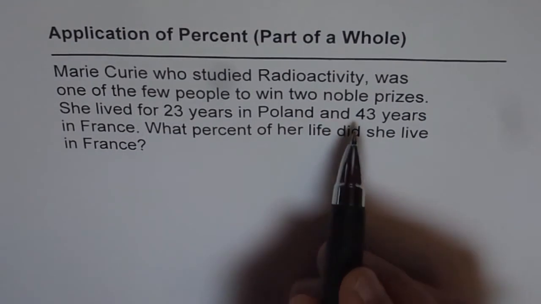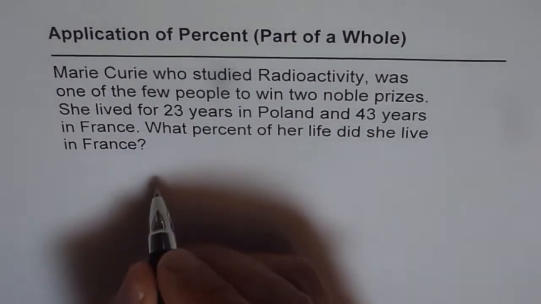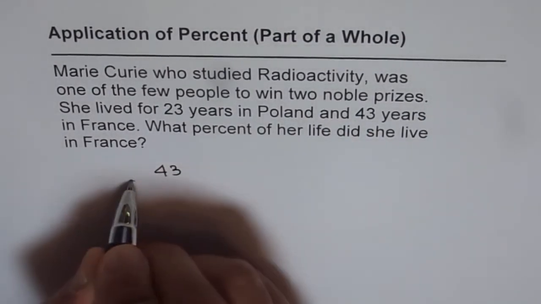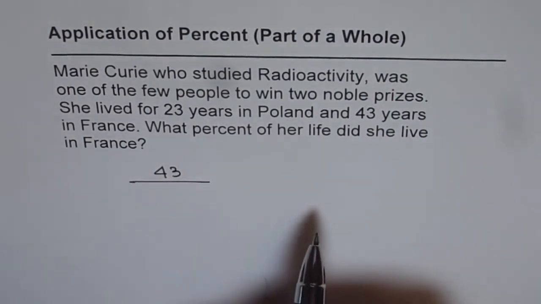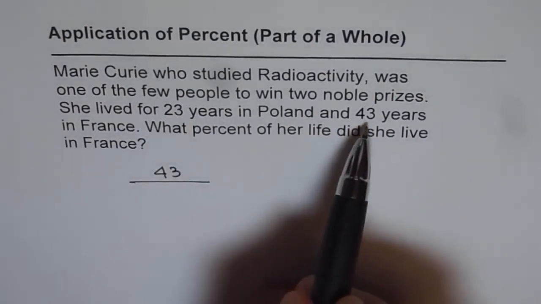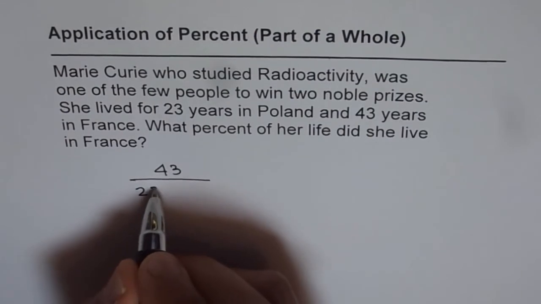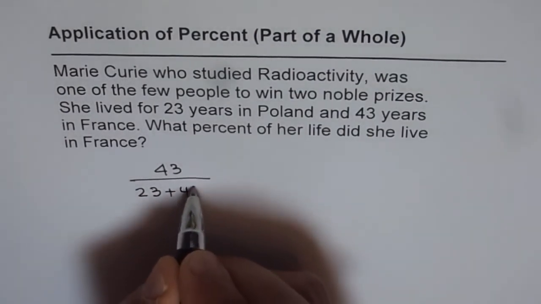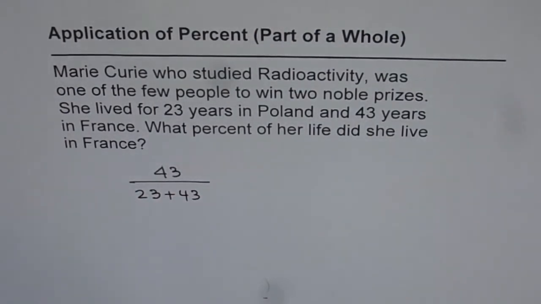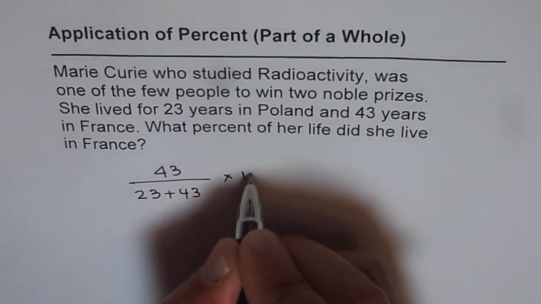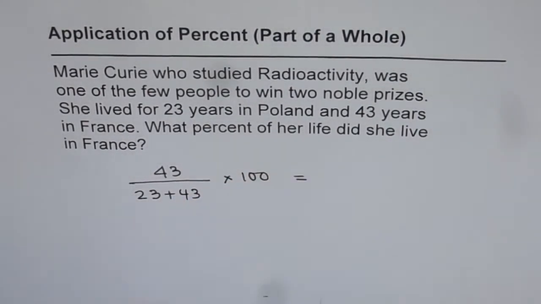She lived for 43 years in France. So that is the duration she lived in France. And the total life she had was 23 plus 43. So that comes in the denominator, 23 plus 43. Right? And percent means times 100. That gives you the answer.